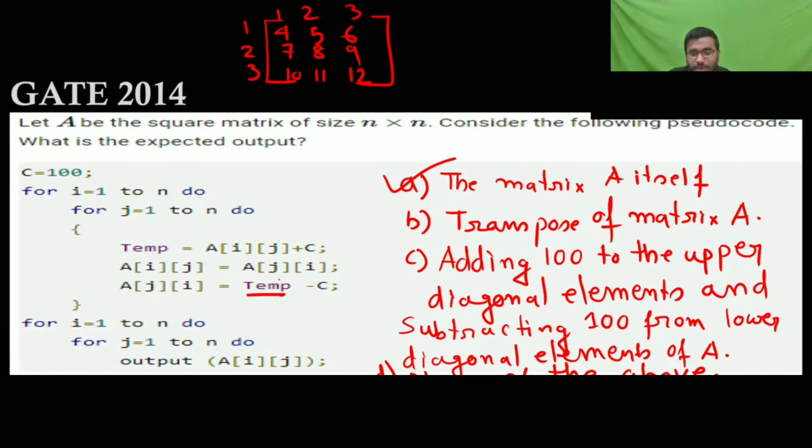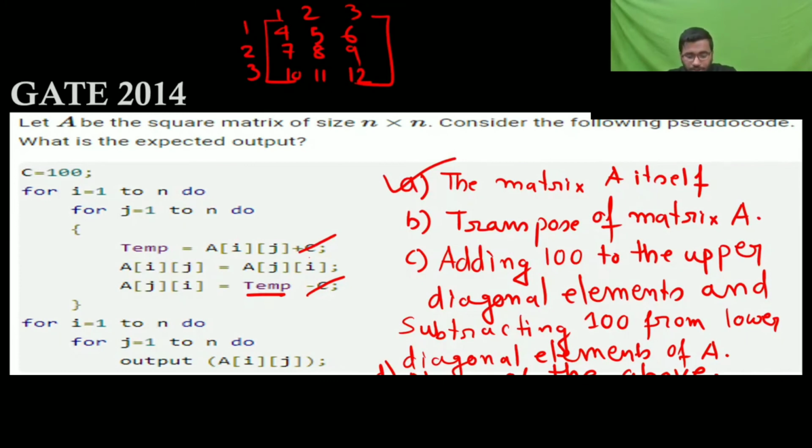Same thing they are doing here in temp, they are writing the first value, and then with some constant they are doing addition, and then in A[j][i] when it is writing on ji, it is removing this constant, so you don't consider this even, no need to consider, because same in temp you are adding this, and then removing from the temp, and nowhere you are using that temp, okay, so just to confuse, or it will take more time if you constrain some c, okay.